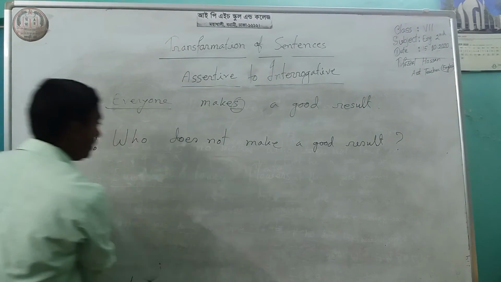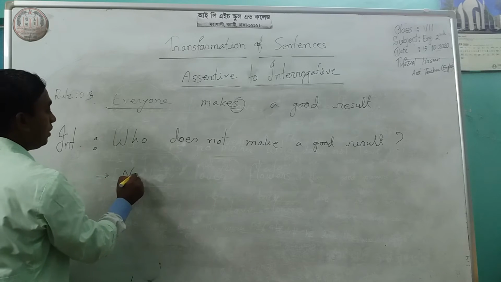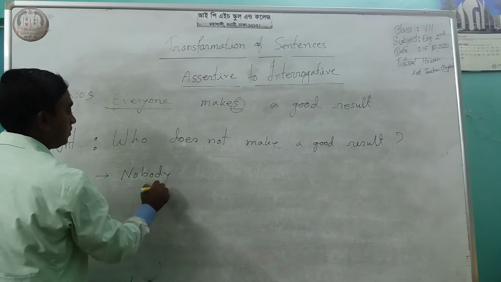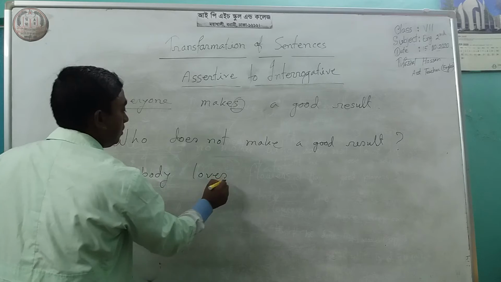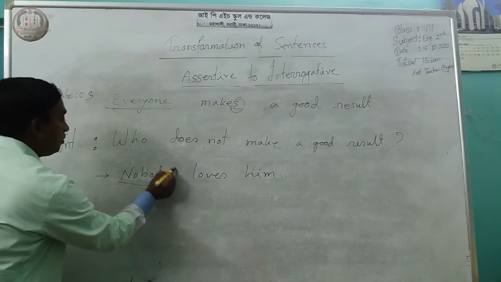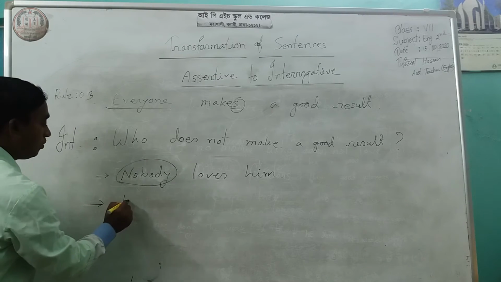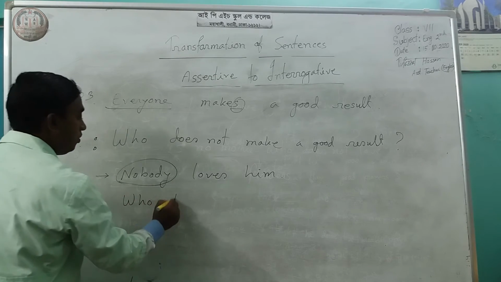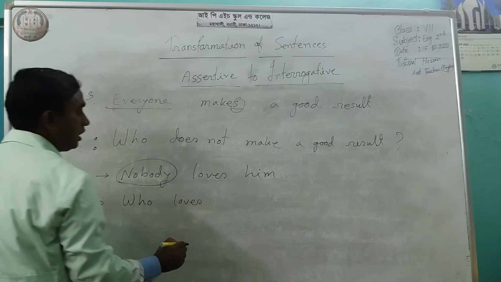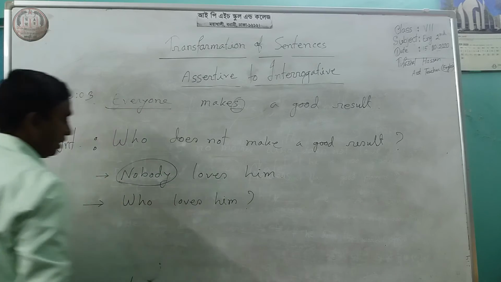Now look at this. If you find the negative form, nobody loves him. Look at this. Nobody is a negative form. Then it will be only who. Who loves him? Question mark.